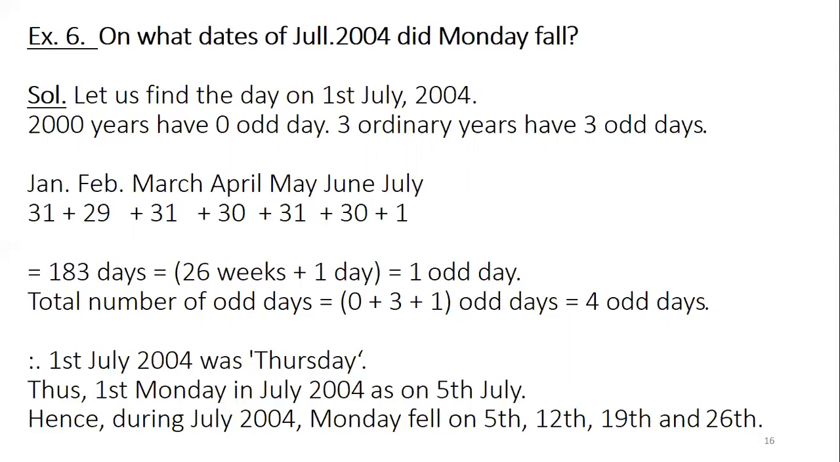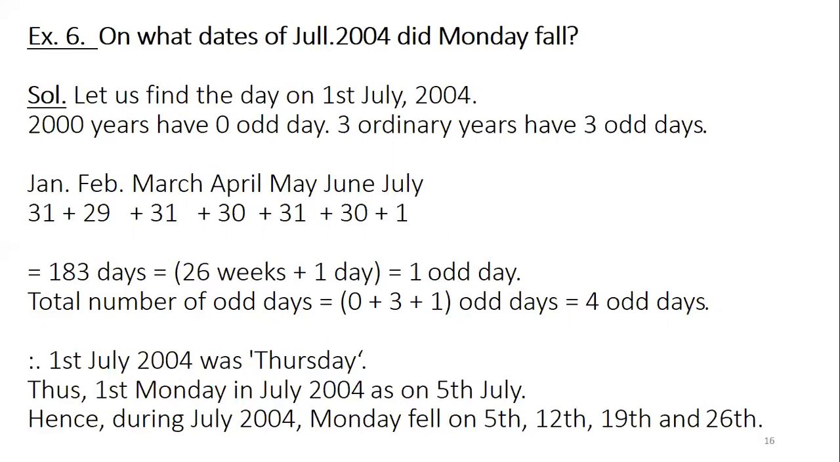Now totally how many odd days? 0 plus 3 plus 1, 4 odd days are there. So 4 odd days means 4 shifts: 1 means Monday, 2 means Tuesday, 3 Wednesday, 4 Thursday. So the 1st July is Thursday, but we are asked to find out Monday. So Thursday, 2nd will be Friday, 3rd Saturday, 4th Sunday, 5th will be Monday. So 5th July 2004 will be the first Monday of that month.